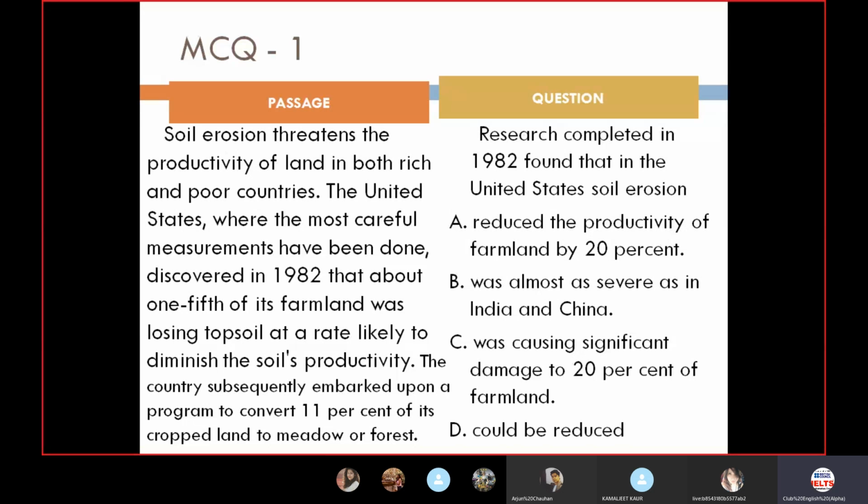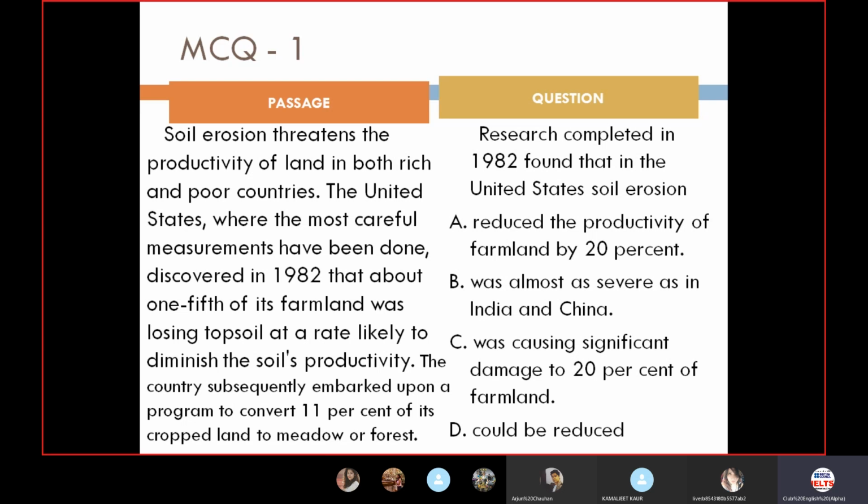Now the second thing is, we'll be reading the options first, not the passage. So the option says reduced the productivity. We'll read it like this: research completed in 1982 found that in the United States soil erosion reduced the productivity of farmland by 20%. That means soil erosion actually reduced the productivity of the farmland by 20%. Soil erosion was not reduced, productivity was. So there are two keywords here, as Mr. Arjun has already told: in US, soil erosion, productivity.